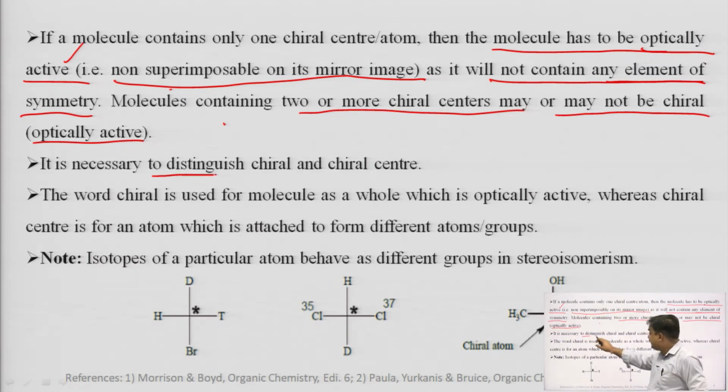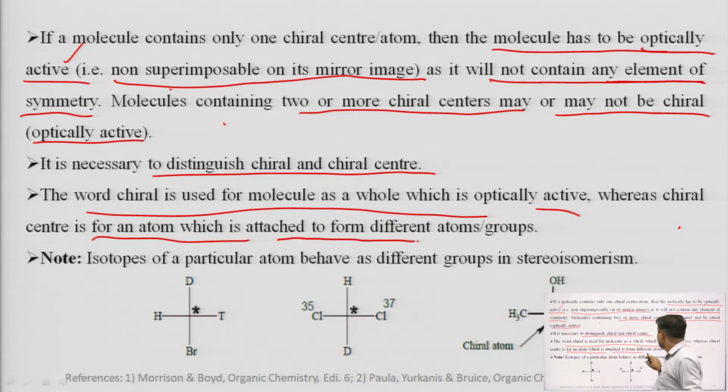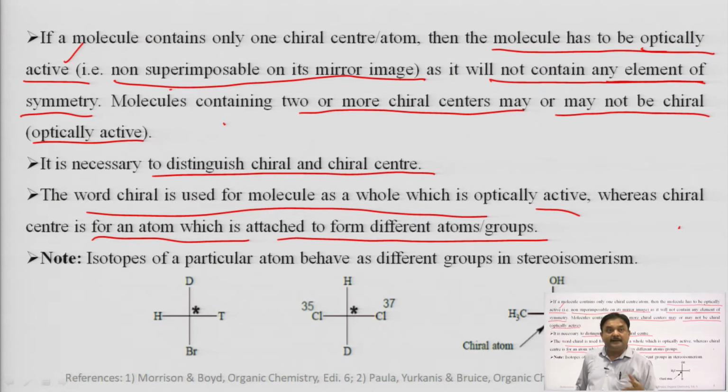It is necessary to distinguish chiral and chiral center. The word chiral is used for the molecule as a whole which is optically active, whereas chiral center is used for the atom which is attached to four different groups. So, when we are using chiral molecules, it means the molecule which is optically active, but when we are using the word chiral center, generally we are talking about those atoms which have different groups attached to them.